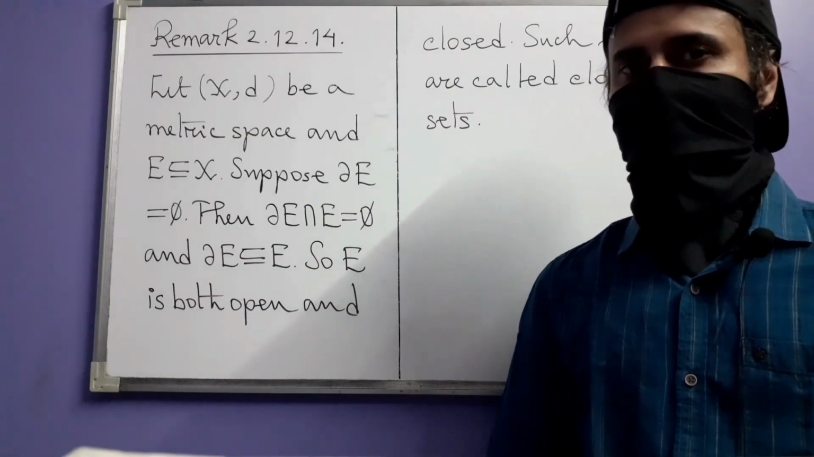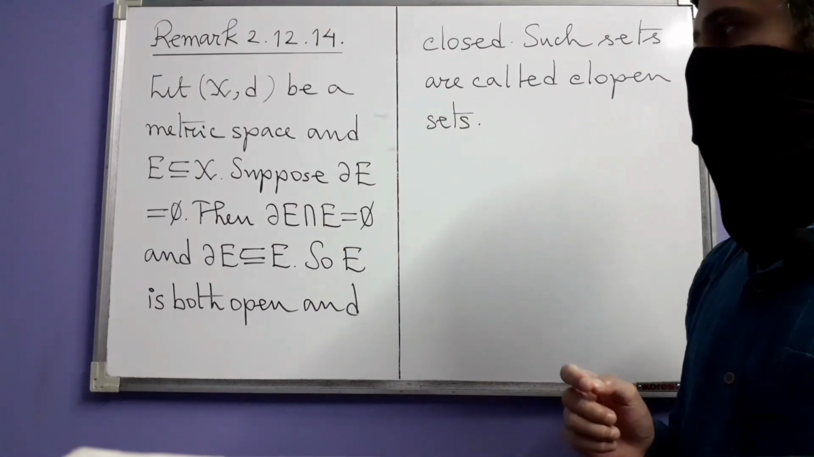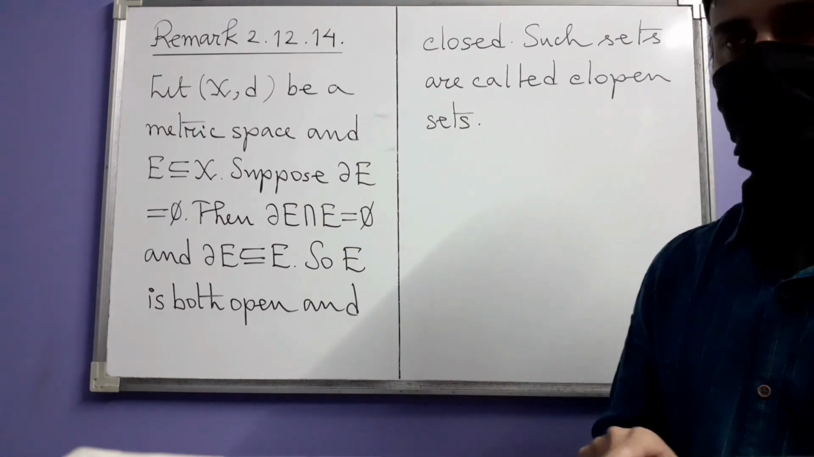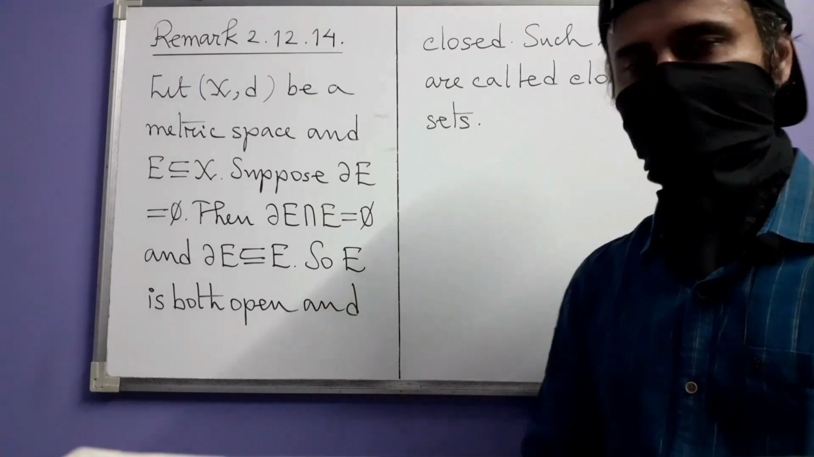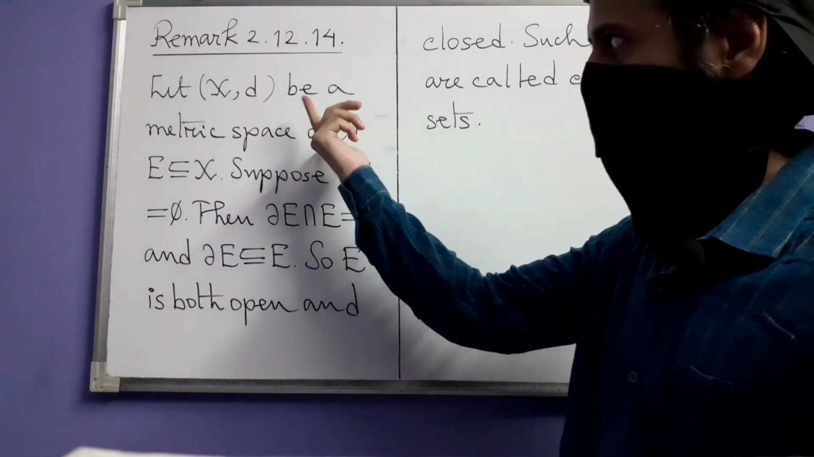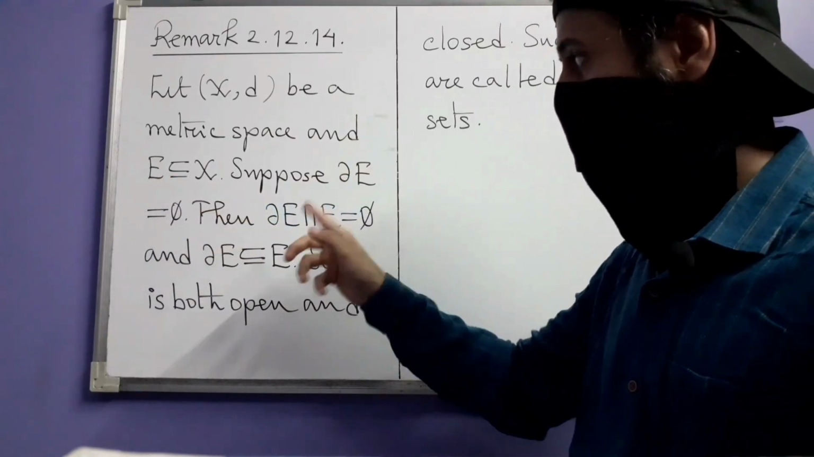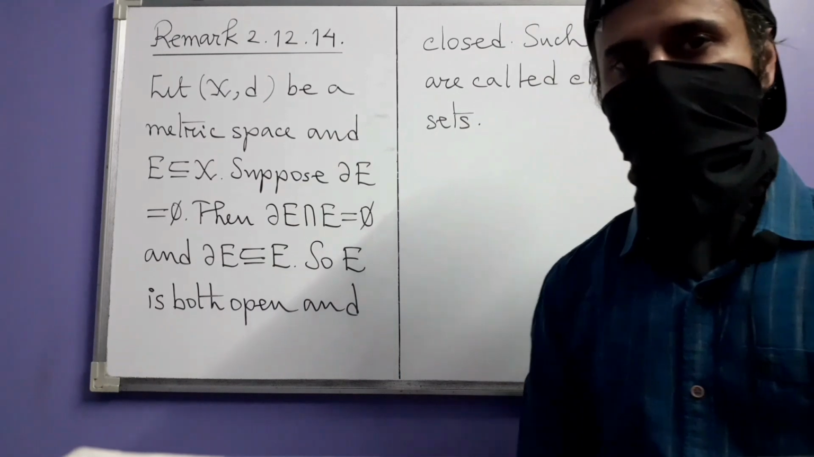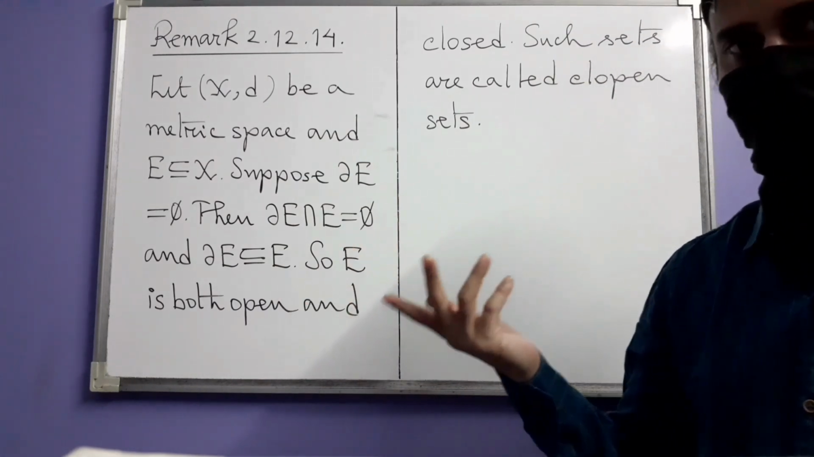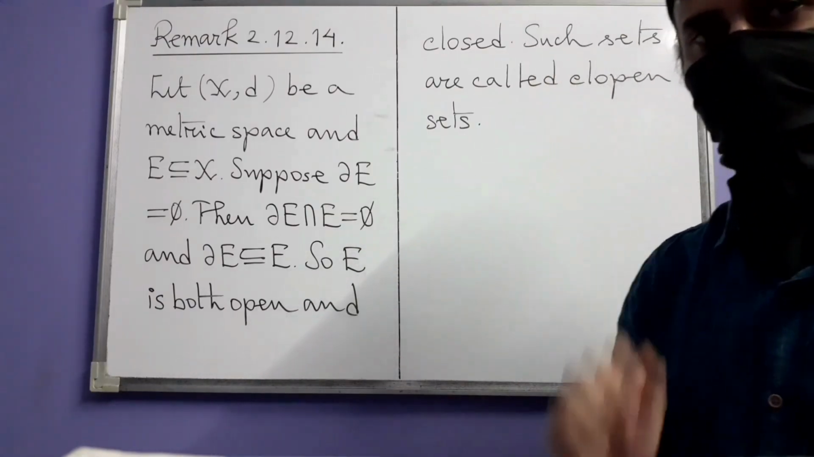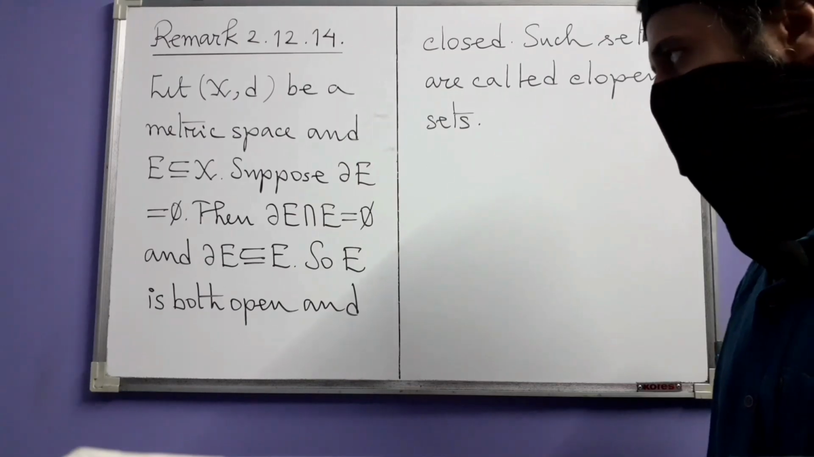Now, besides having sets in a metric space which are neither open nor closed, we can also have sets which are both open and closed, and this next remark is about that. Let us first see in what condition that is possible. So again, you take a metric space (X, d) in which E is a subset. Suppose the boundary of E is empty. We have already seen such examples. I will remind you of exactly what I am talking about later. But let us first consider this condition.